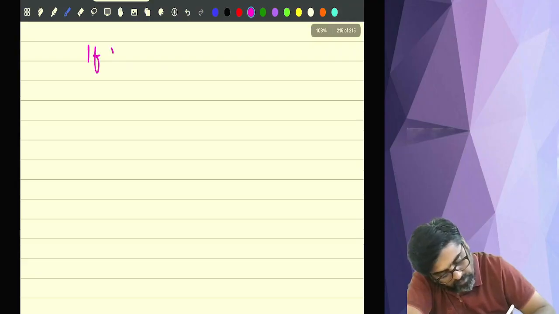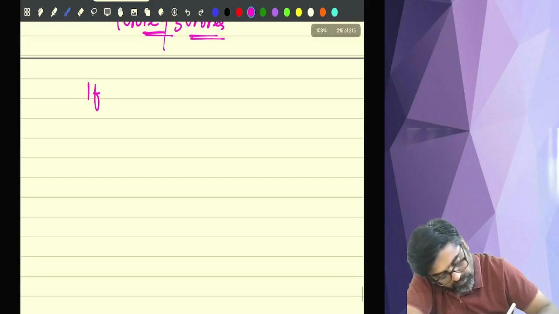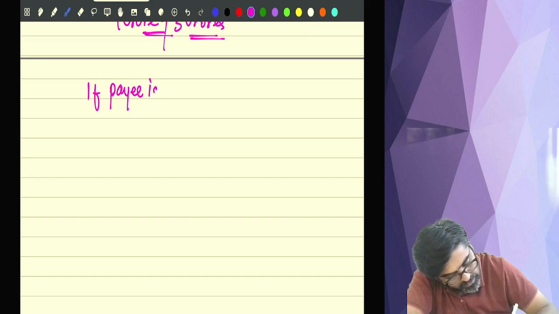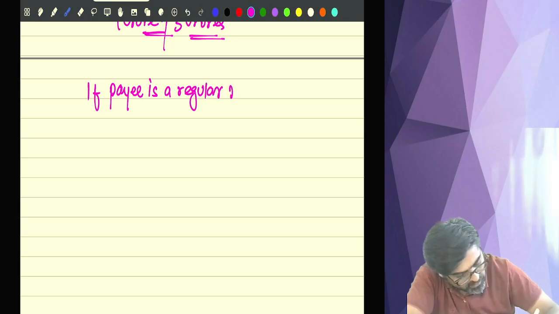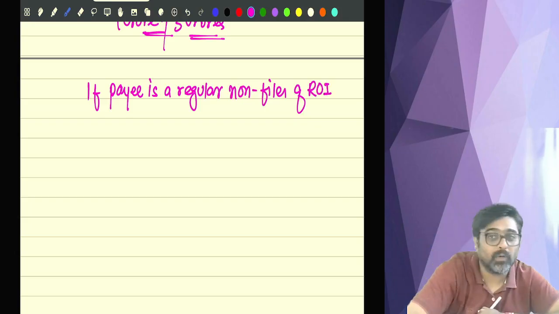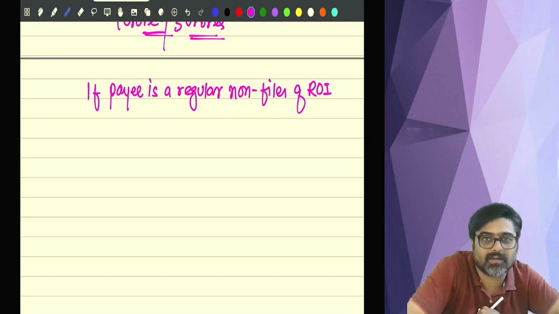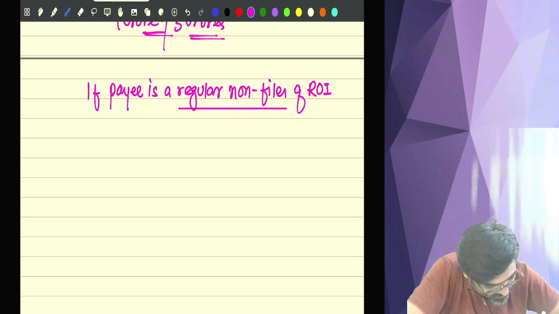Now pay attention. If the payee is a regular non-filer of ROI. Regular filer or regular non-filer? So regular non-filer of ROI means what?